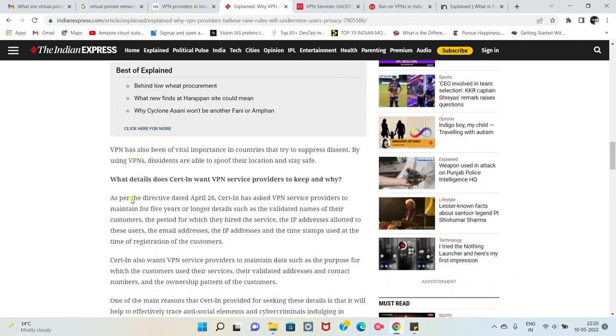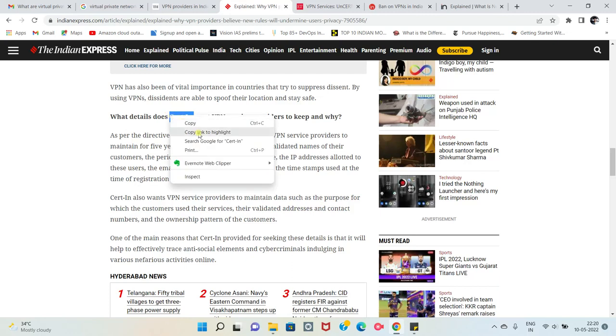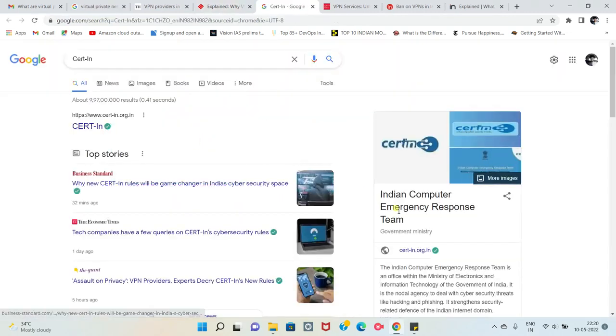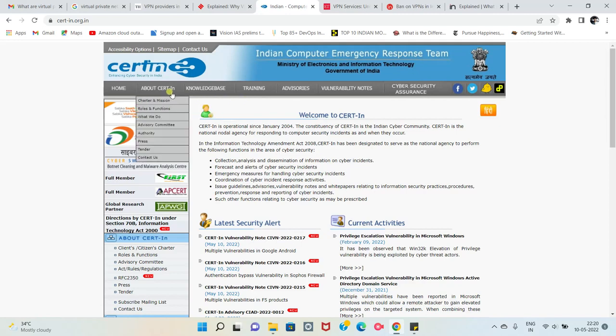Now I understood the importance of privacy. I got to know what VPN is, and then who gave these directives? It's one organization called CERT-In. So now one more question that I'll get is, what is this organization? Then I'll search this again. There's one organization called the Indian Computer Emergency Response Team. Now I'll go to the official website.